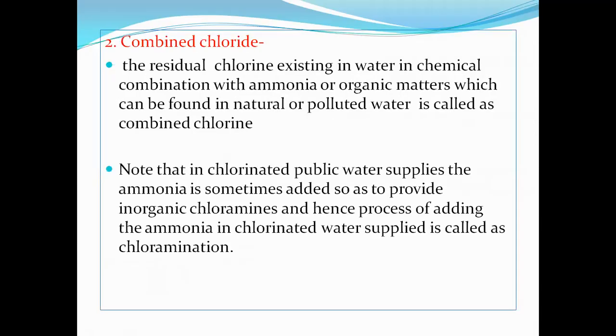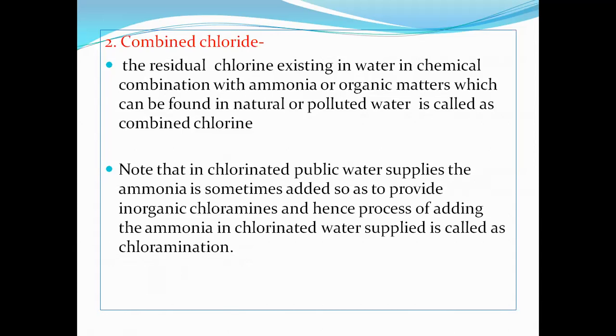Then after free chlorine, next is combined chlorine. Now see what is combined chlorine. The residual chlorine existing in water in chemical combination with ammonia or organic matter, which is found in natural or polluted water, is called combined chlorine.